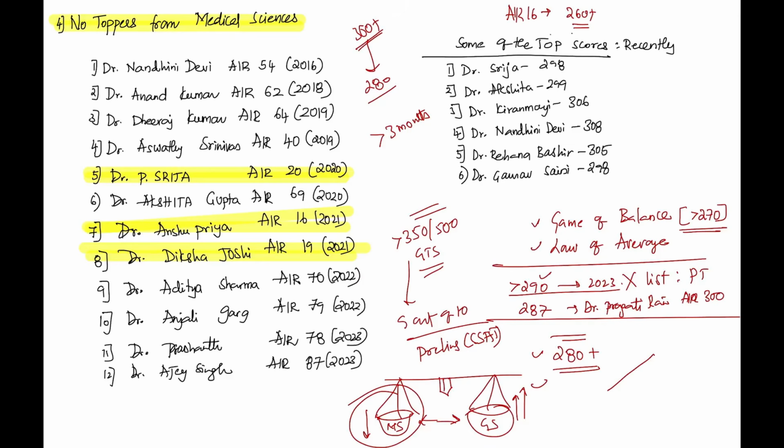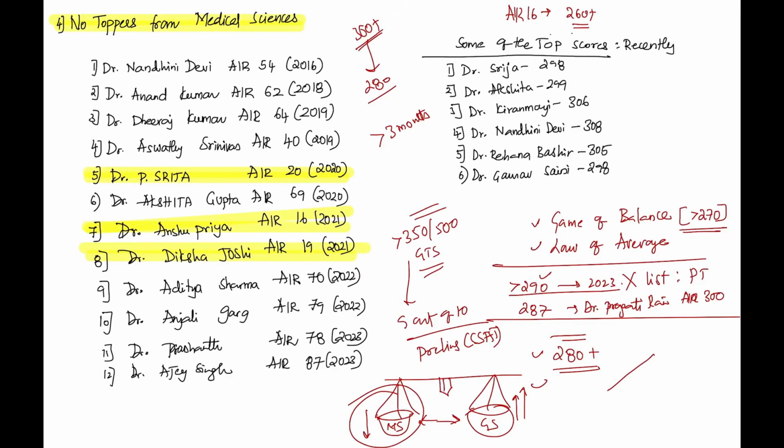Last year, Dr. Prashant, who scored All India rank 70, openly admitted saying, sir, I know that I'm not going to score 300 because it's going to take a lot of time to score 300 in medical science. But I know that I can be an IAS officer by a mere score of 250 to 260 plus. He only targeted for that. He only learned the optional for 1 month. This is a personal experience I have with the doctor. So these are the things which will help you.